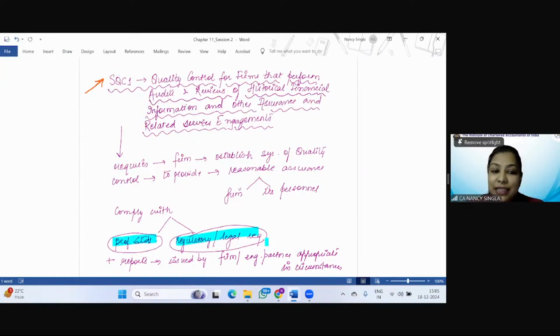Students, this line, that the firm and its personnel should comply with the professional standards and regulatory and legal requirements, you will see the same line repeated a number of times, right?